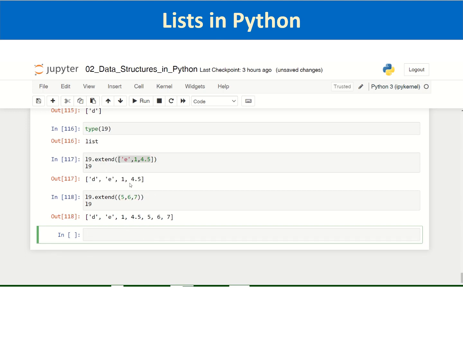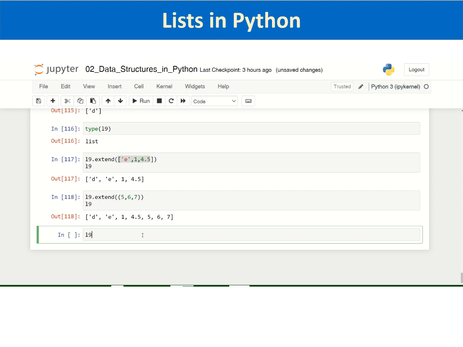Again you can see 5, 6, 7 have been added. The list has been extended to include 5, 6 and 7. So you can pass a list or a tuple as a parameter inside the extend function. That way you can add several new elements to the list.